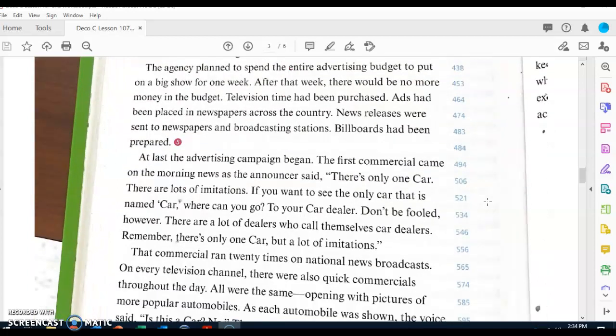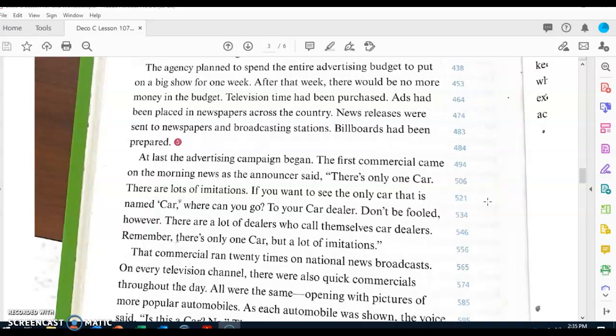Now let's continue. The agency planned to spend the entire advertising budget to put on a big show for 1 week. After that week, there would be no more money in the budget. Television time had been purchased. Ads had been placed in newspapers around the country. News releases were sent to newspapers and broadcasting stations. Billboards had been prepared.